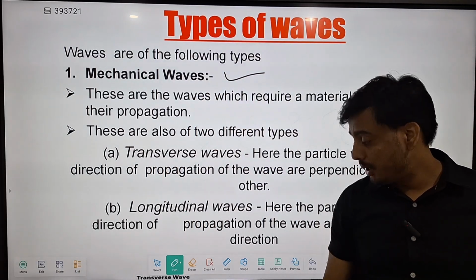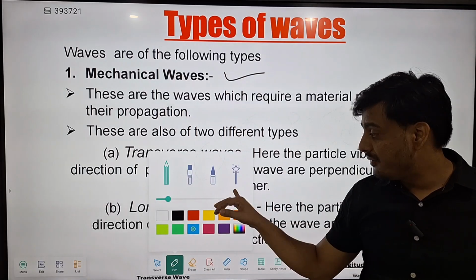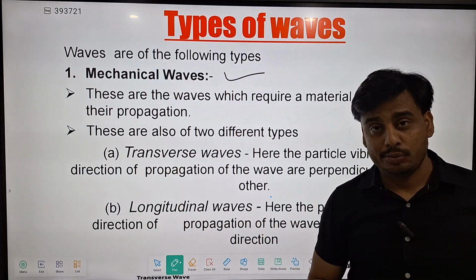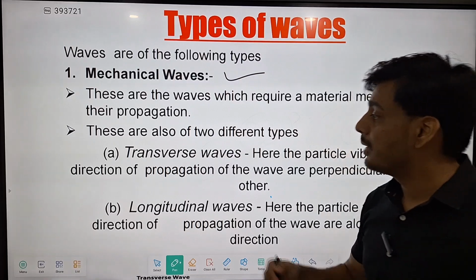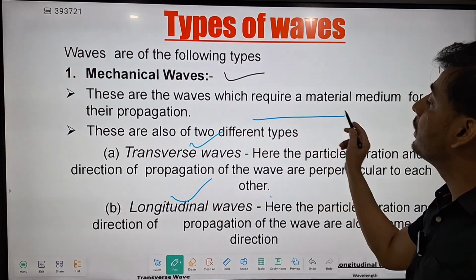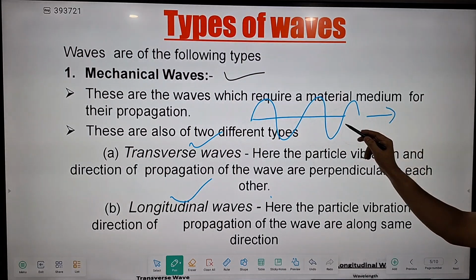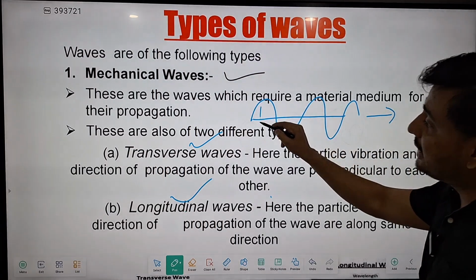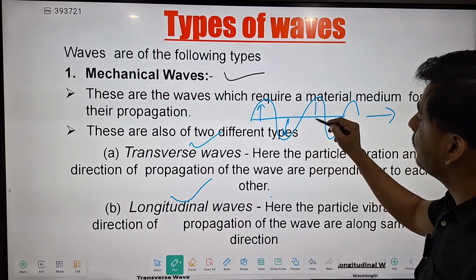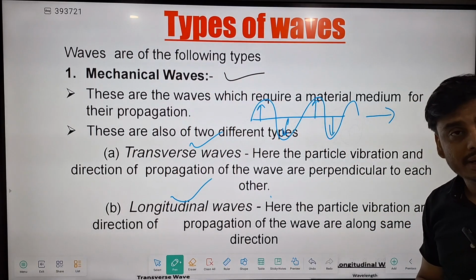And these mechanical waves are also classified or divided into two categories. One is transverse wave, one is longitudinal wave. So what are transverse waves? Where the wave propagates like this, wave motion is in forward direction and the particles are vibrating perpendicular to it.